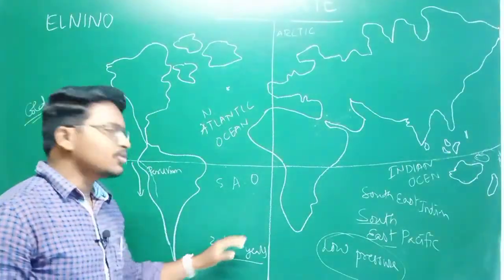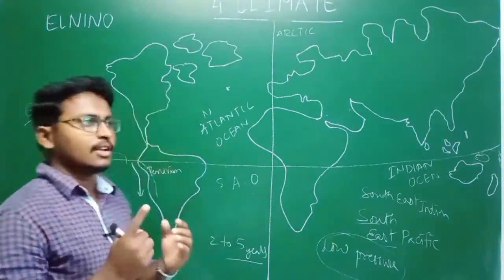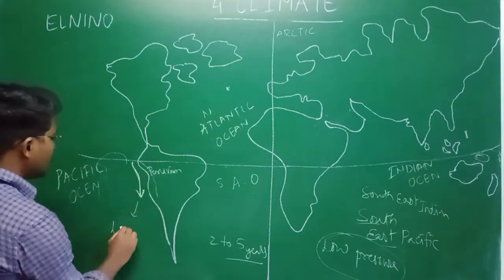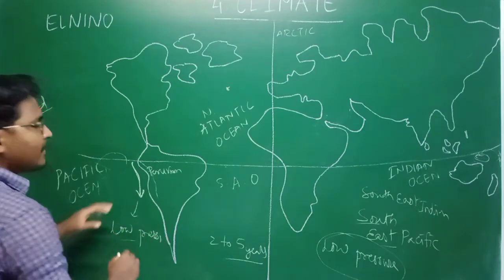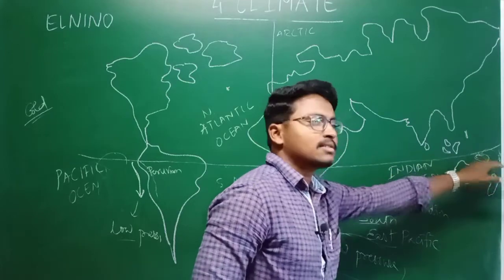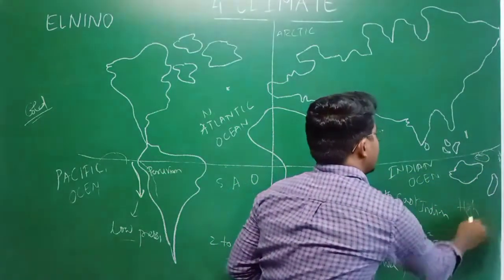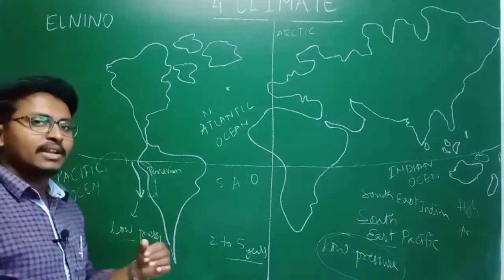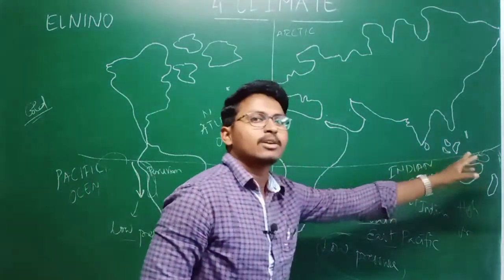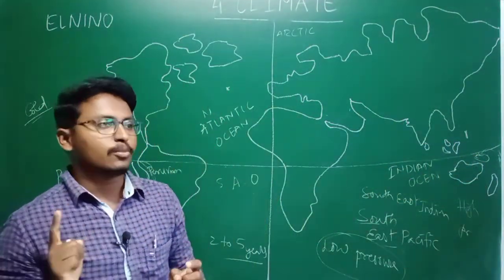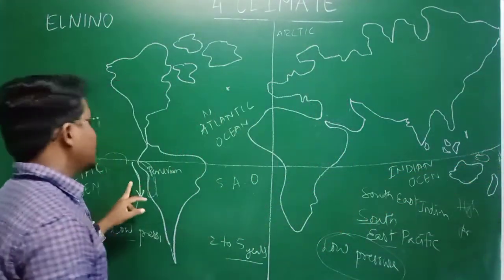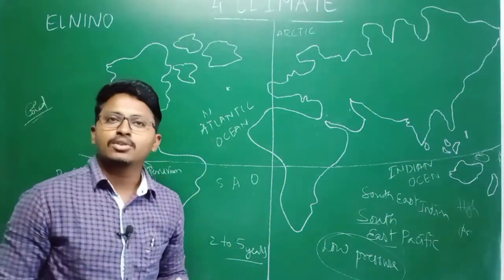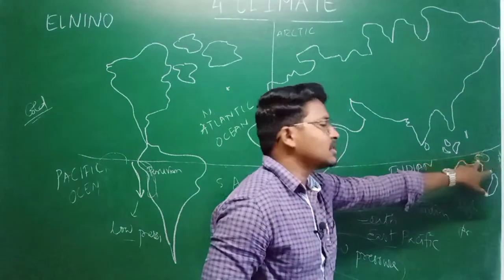But every 2 to 5 years, the phenomenon will be reversed. That means because of this warm ocean current, a low pressure area is created here, and on the eastern part of the Indian Ocean near Australia, a high pressure area is created. So what happens? The phenomenon will be reversed. So this particular region will experience more rainfall compared to this. Why? Because air always travels from high pressure to low pressure area. So here high pressure is created, here low pressure is created. So the Peruvian coast will experience a full amount of rainfall, and this coast will not experience any kind of rainfall.